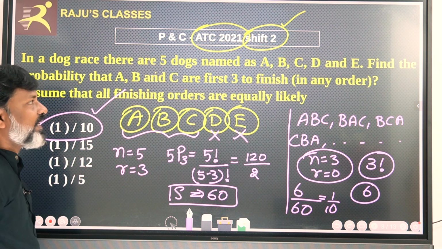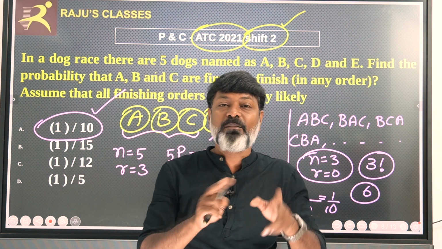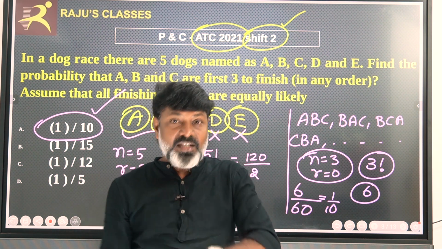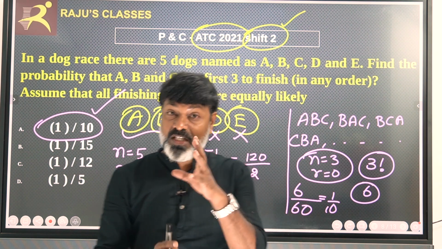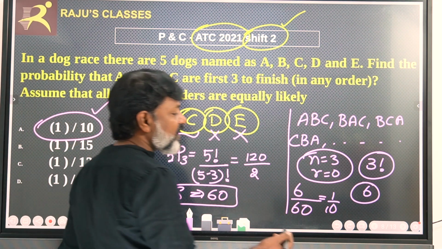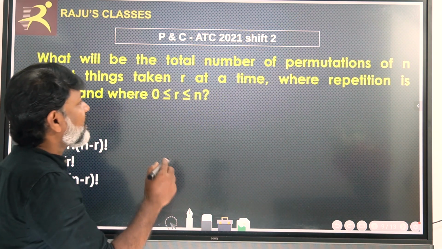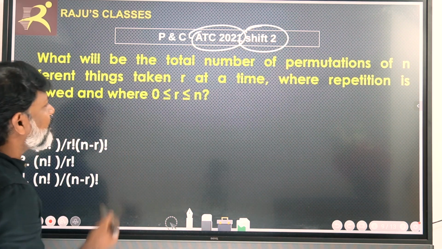Option A is correct. Okay, my dear friends, this is a problem involving a combination of permutation and combination as well as probability. Everything is getting involved, so you need to solve a little bit faster. Now let us see what is the next question. This is also a 2021 shift 2 question paper question. The question is very simple, I guess.